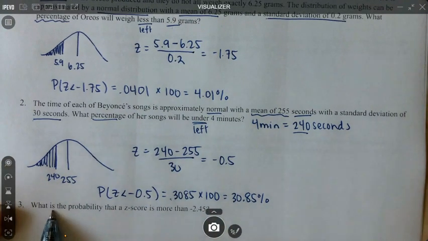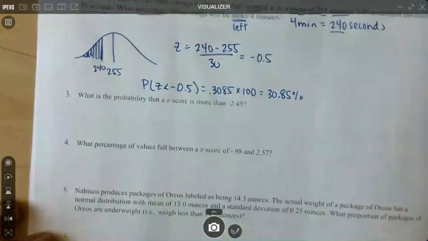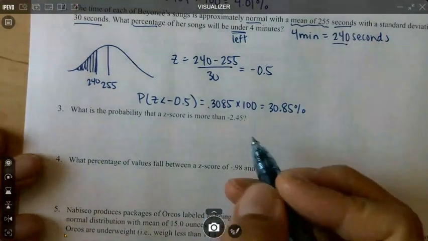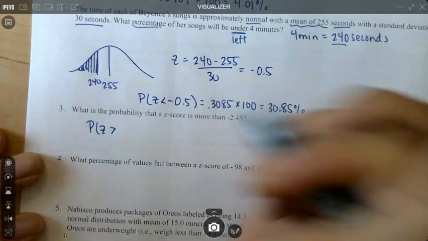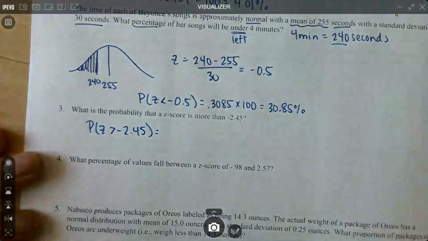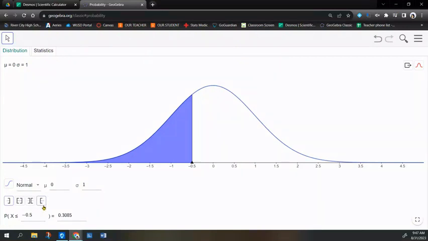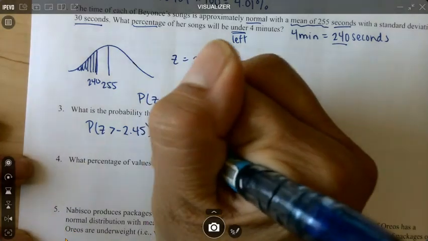All right, next question. It says, what is the probability that the z-score is more than negative 2.45? So using our notation here, it's z more than negative 2.45. So this is a simple problem where we just have to go into GeoGebra. We switch to more than. Negative 2.45. That's going to be 0.9929.